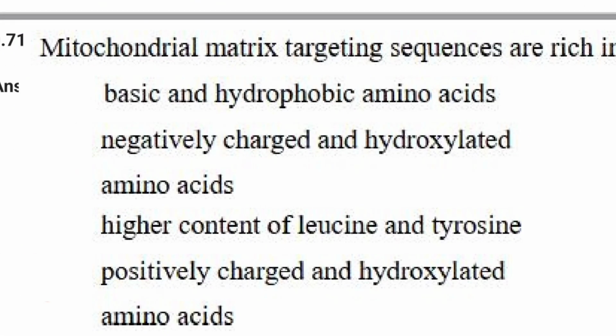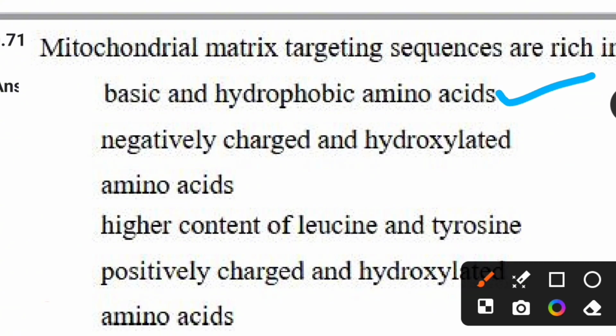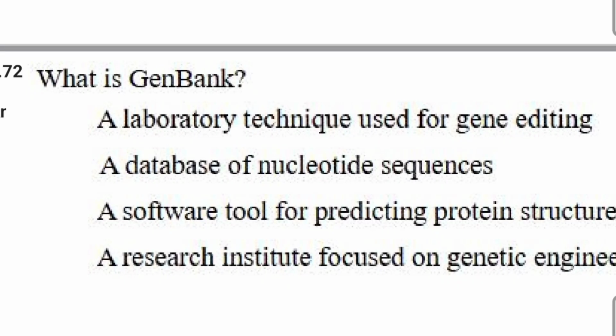Mitochondrial matrix targeting sequences are rich in which of the following? Options are basic and hydrophobic amino acids, negatively charged and hydroxylated amino acids, higher content of leucine and tyrosine, positively charged and hydroxylated amino acids. For this, the correct answer is basic and hydrophobic amino acids. Let's see the next question.